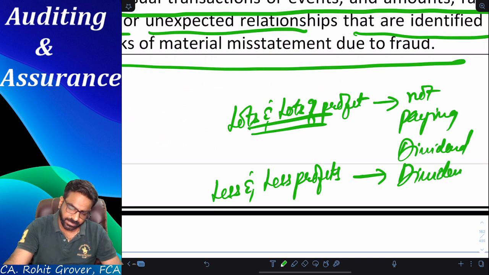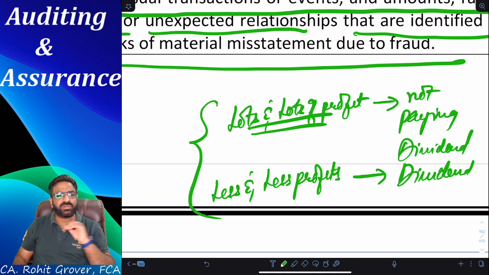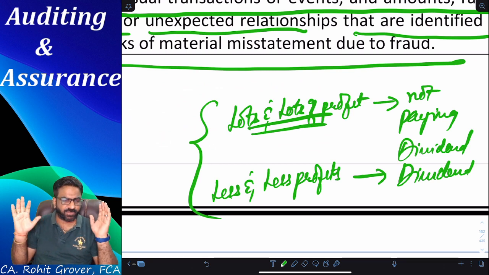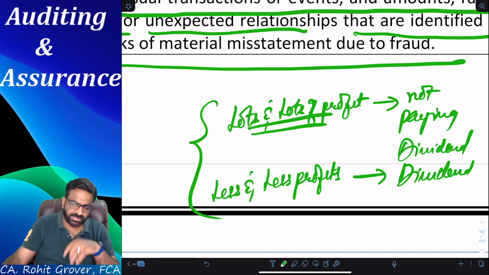Why? Can anybody analyze the situation? There were lots and lots of profits, but the company did not pay even a single rupee of dividend. But when there were losses, no profits at all, or very minor, you can rather say negligible profits, still the company was paying the dividend. Why?